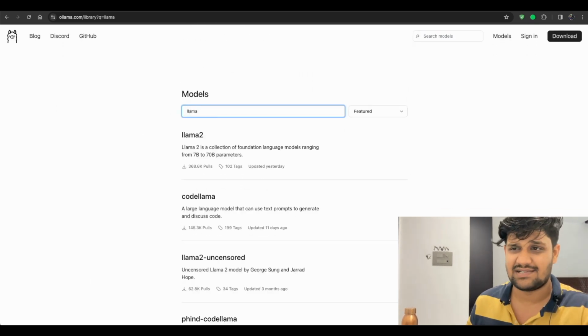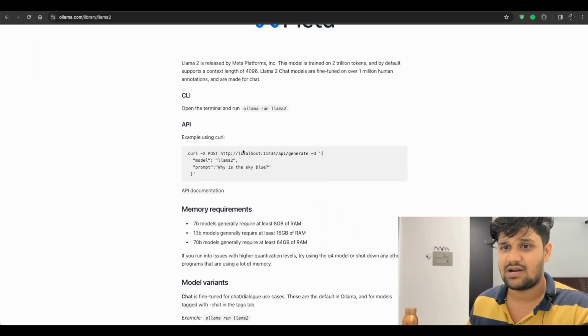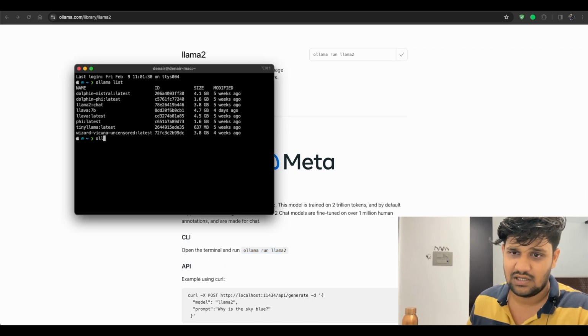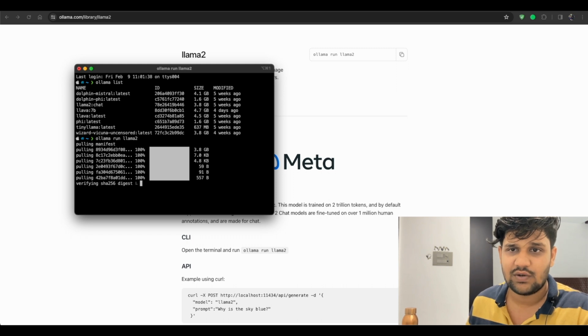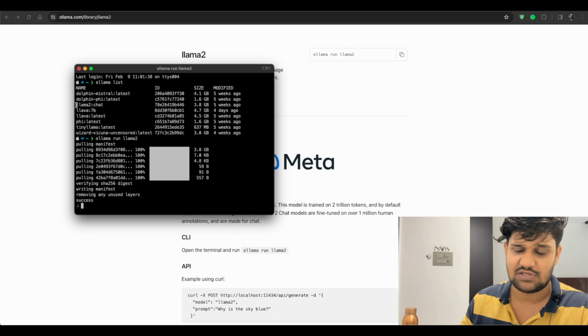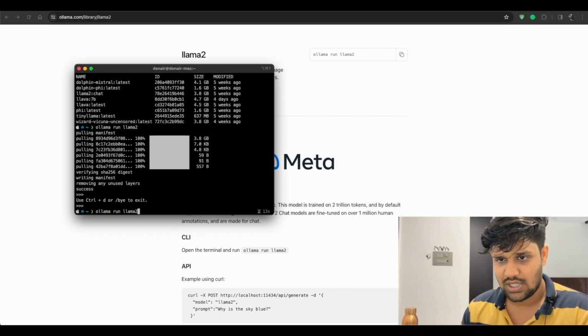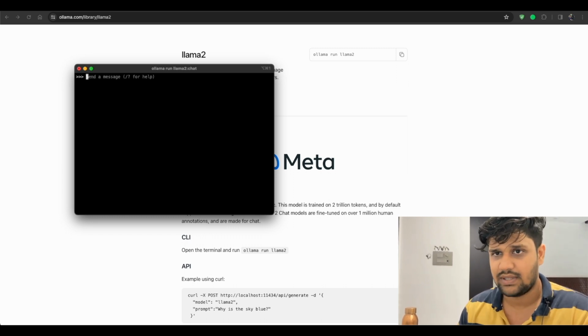And it is as simple as running an npm command, npm install. That's how you do it. Ollama run Llama 2. I already have Llama because the chat tag is not far away. So I'm just going to use what I have used before because chat is fine-tuned for this particular purpose. Llama 2 chat. There we go. So I'm going to start chatting with it. You can start chatting with this particular instance.